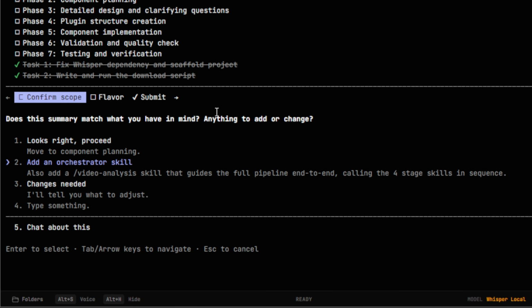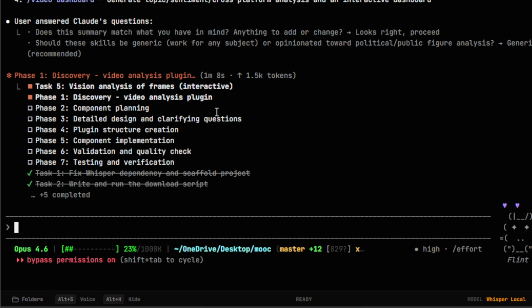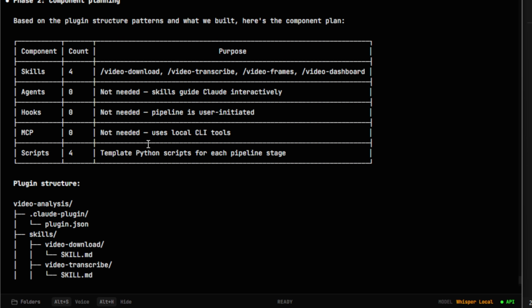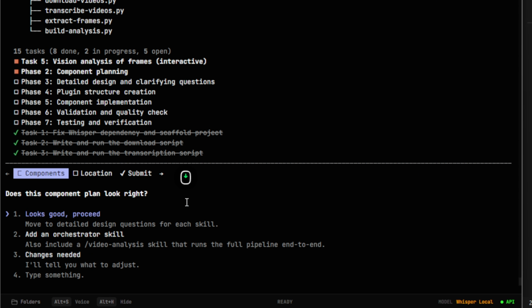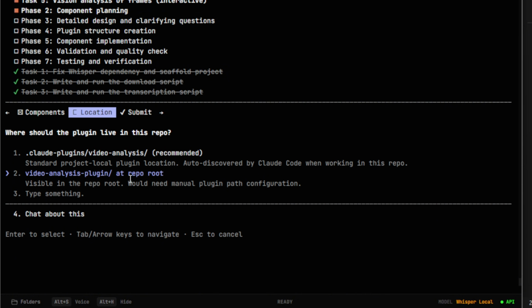All right, I'm just going to speed through this a little bit, making it generic. We have all four skills that we want to do. This is our target users. It's giving us our plugin structure. Here's the component plan. And again, for simplicity, I'm just going to be approving all of this.